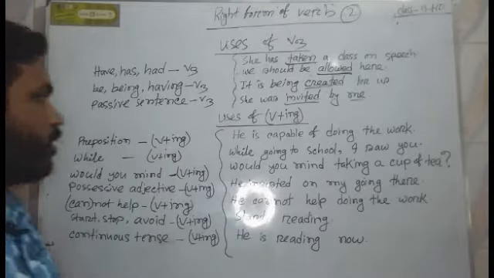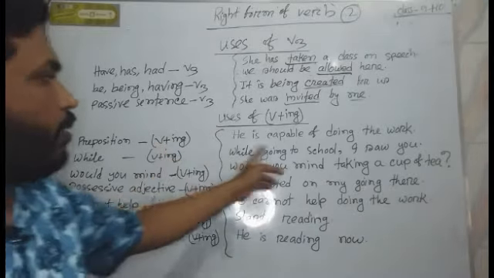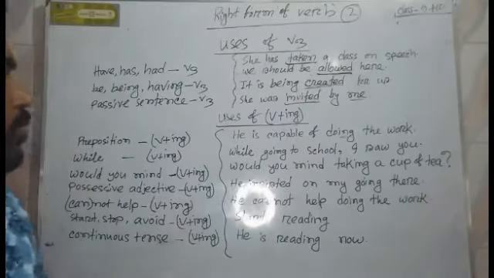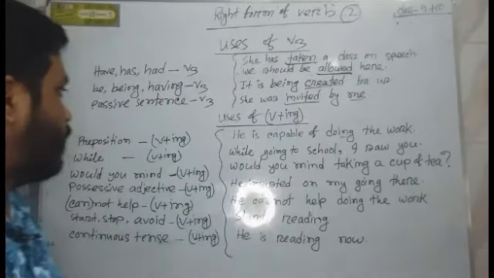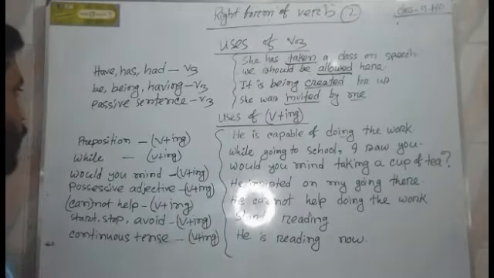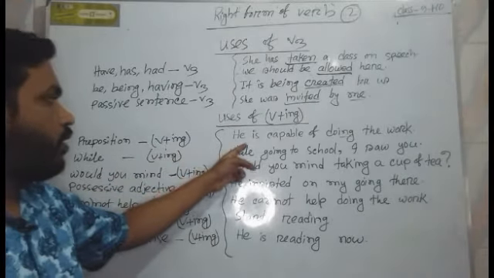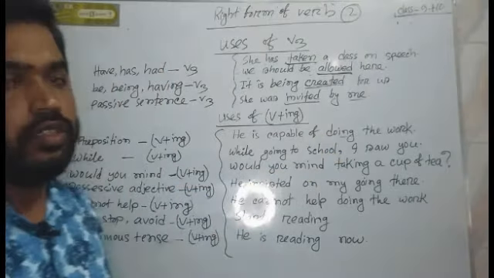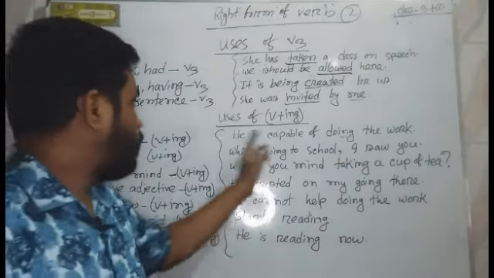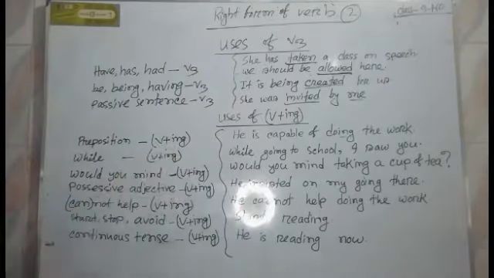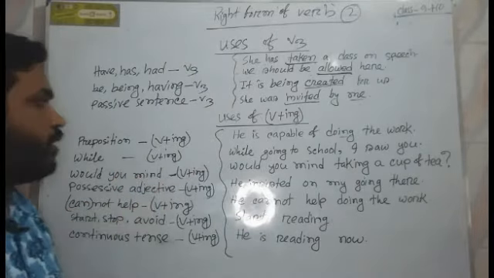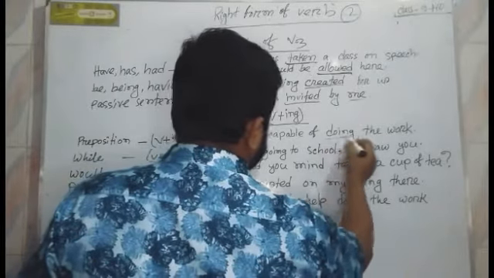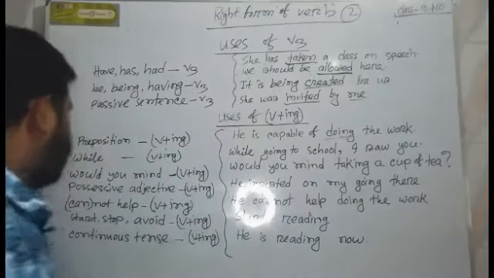That means if any verb is used after a preposition we use it in this form, verb plus ing. So after preposition verb plus ing is used.